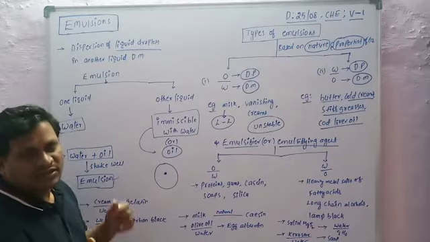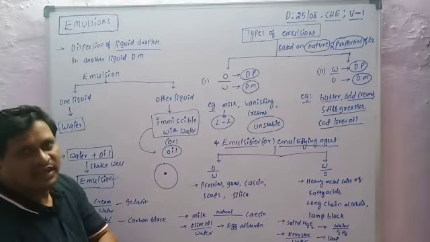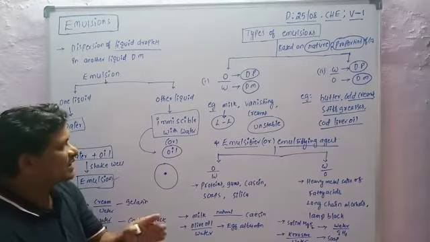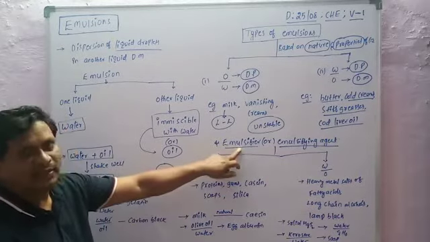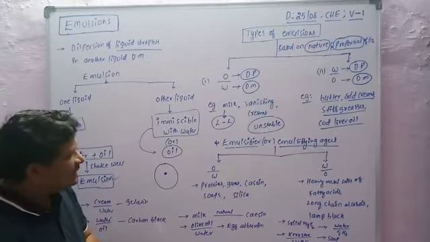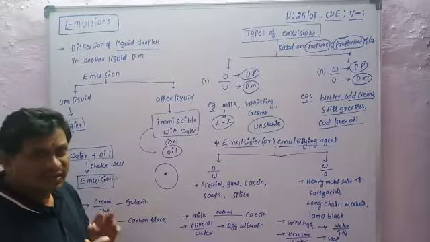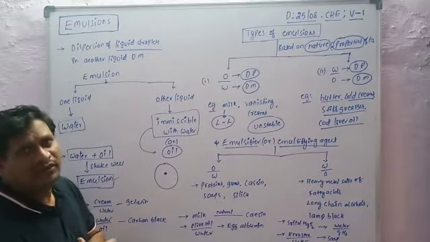The third substance added to the emulsion stabilizes it, and this stabilizing substance is known as an emulsifier or emulsifying agent. Generally, these emulsifiers are different with the type of emulsion.